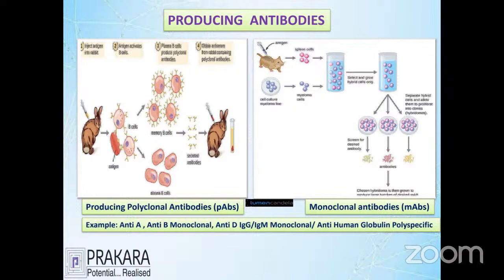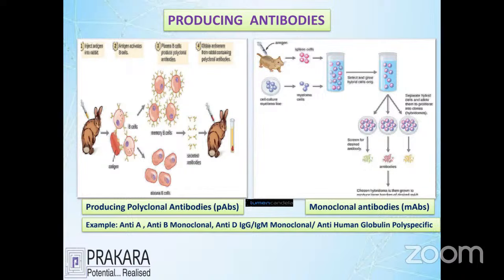For example, if I introduce the A antigen into the myeloma cells, automatically the A antigen is carried into the cell. If I introduce the B antigen into the cell, it carries that. Finally, whatever antigen I enter into the myeloma cell, the cell will be separated out as A cell, B cell, C cell. I can prepare a separate antibody from this cell culturing. This is called monoclonal cell culture.